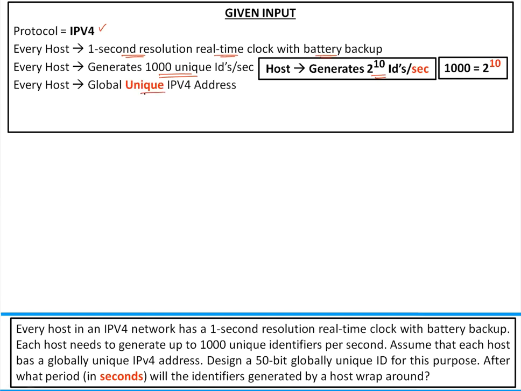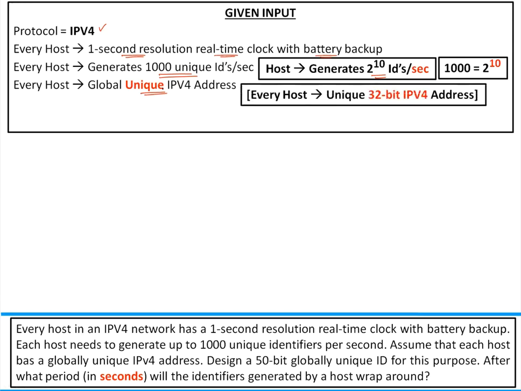Every host has a globally unique IPv4 address. What is the size of an IPv4 address? That is a 32-bit IPv4 address. Yes, very good. That means it is generating 1000 identifiers per second, with the size of ID being 50 bits. Now please tell me, if the size of ID is 50 bits, what are the total identifiers available?